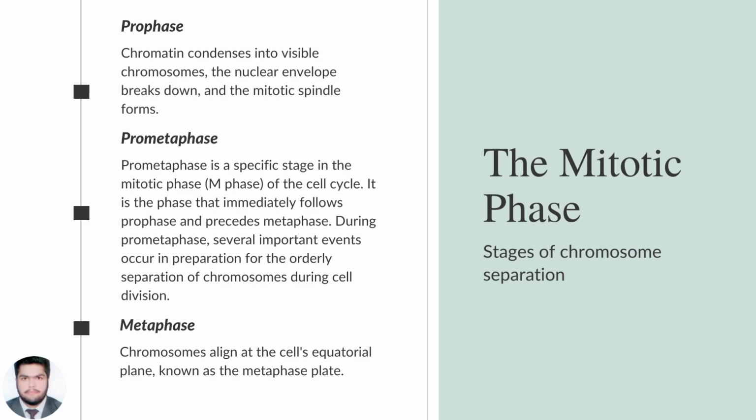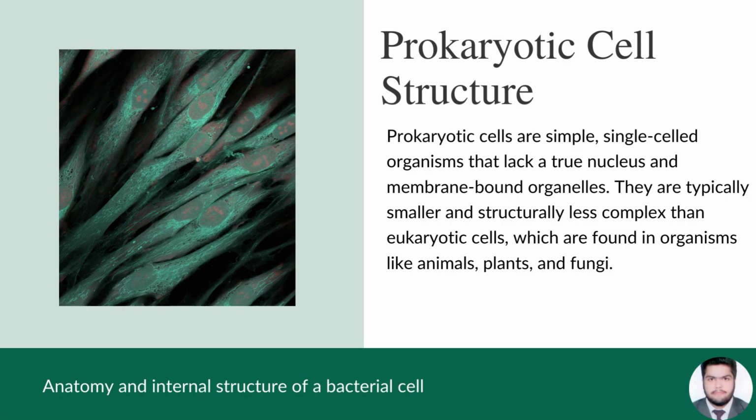Metaphase. Chromosomes align at the cell's equatorial plane known as the metaphase plate. Anatomy and internal structure of a bacterial cell. Prokaryotic cell structure. Prokaryotic cells are simple, single-celled organisms that lack a true nucleus and membrane-bound organelles. They are typically smaller and structurally less complex than eukaryotic cells, which are found in organisms like animals, plants, and fungi.